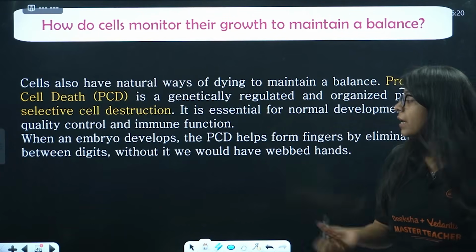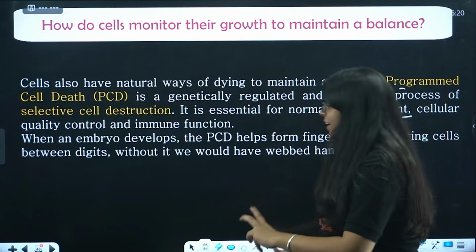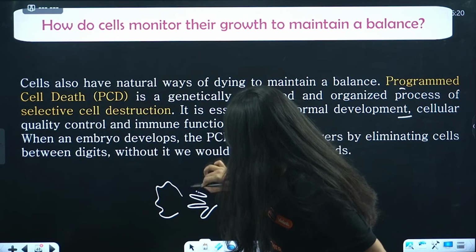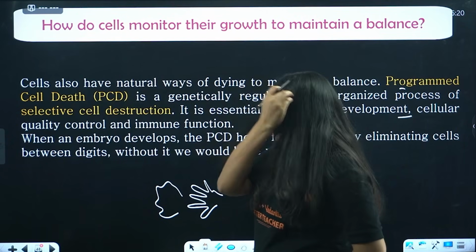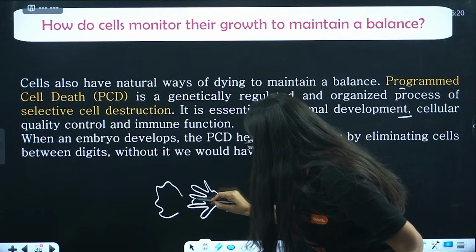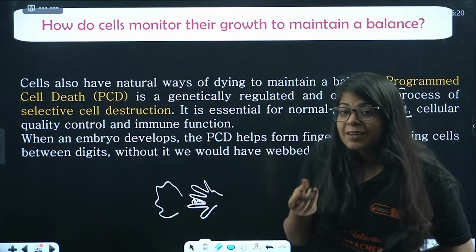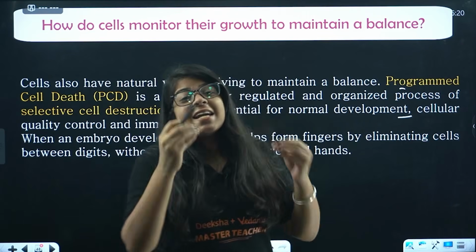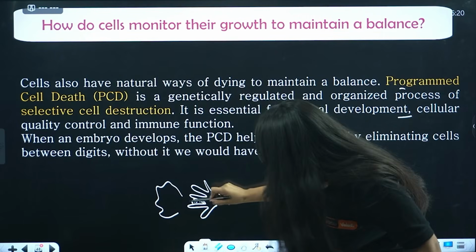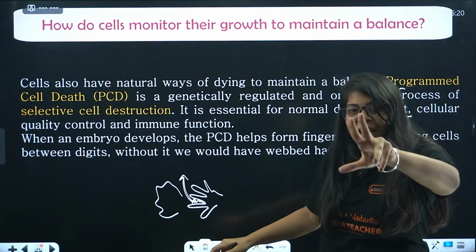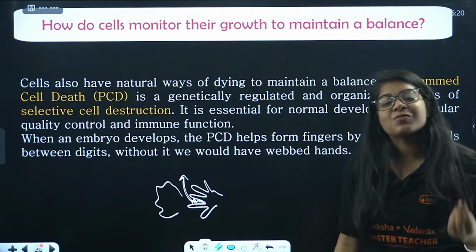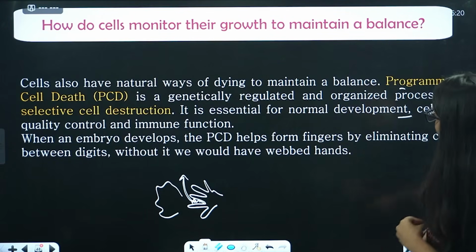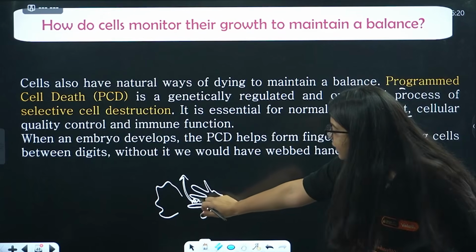When an embryo develops, PCD helps form fingers. Okay, this is a very good part. Frogs have hands like this, but humans have hands like this, this is a very bad human hand, but still. So our body, when we were an embryo, when we were this small inside our mother's womb, selectively destroyed these cells, so we don't have web-like fingers, right? Otherwise we would have fingers like frogs, right? So when an embryo develops, PCD helps form fingers by eliminating cells between the fingers or digits.